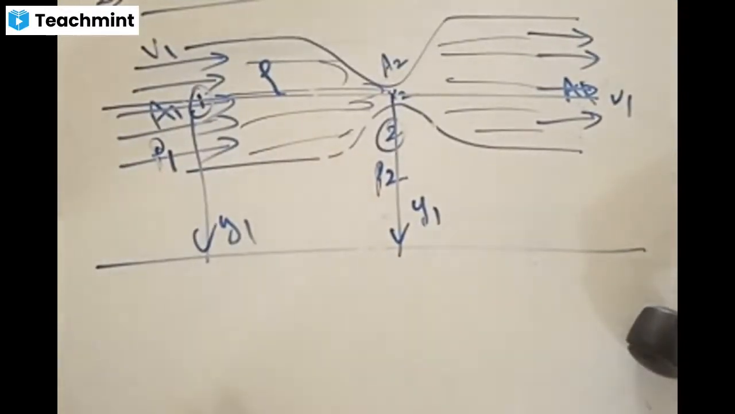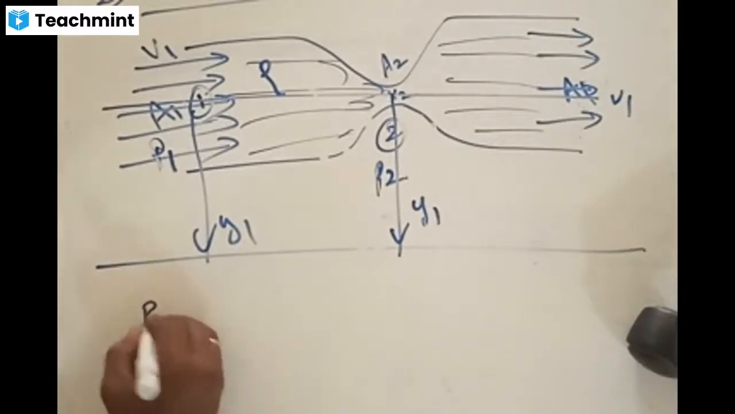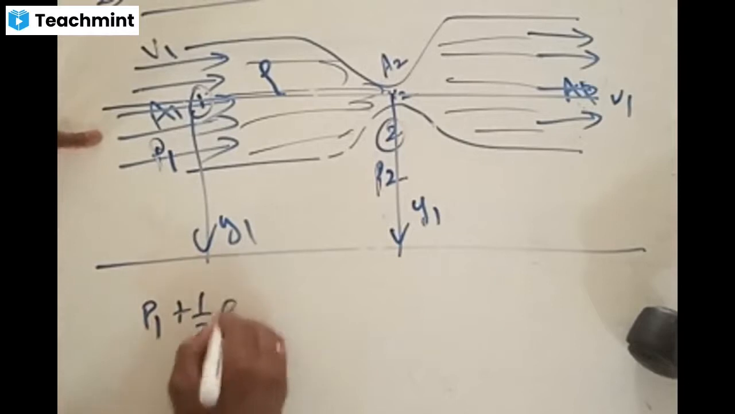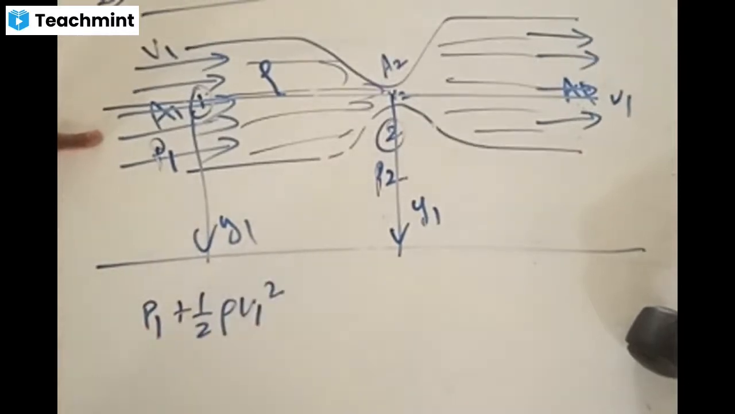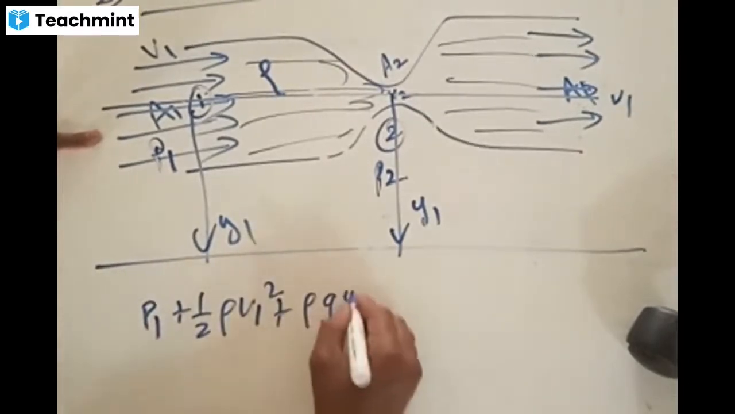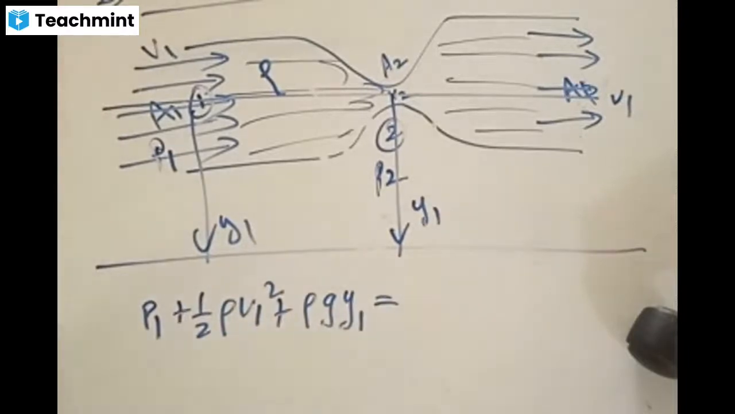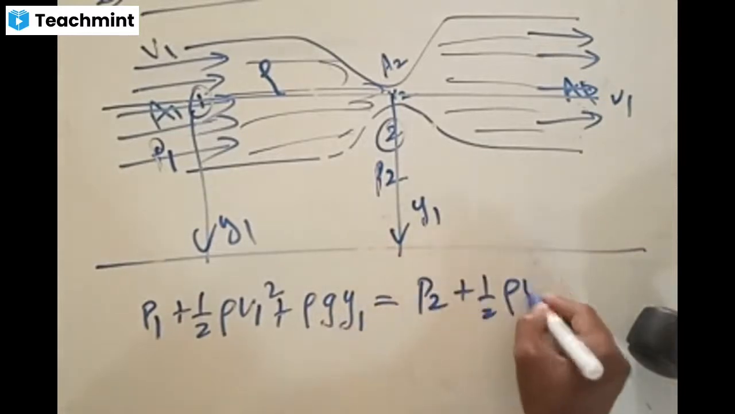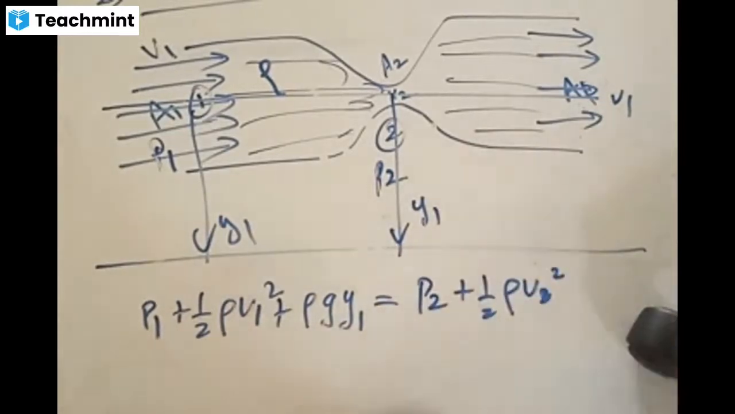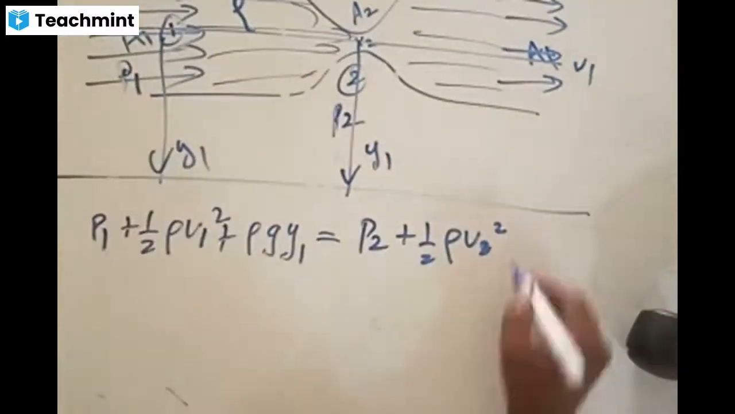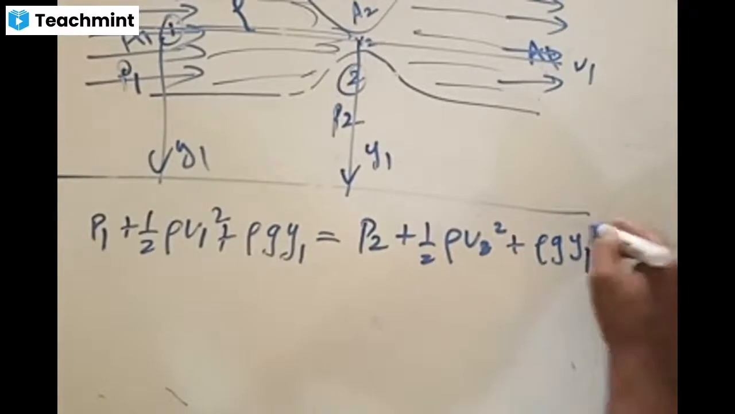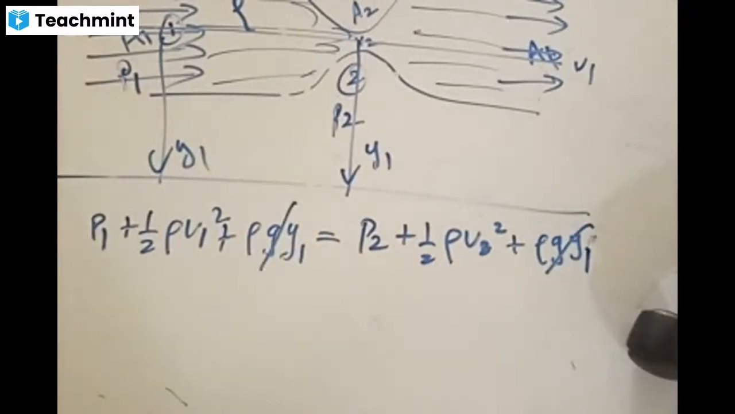Okay, so typing is difficult for you, so I'll write that equation. Applying Bernoulli's theorem, pressure at point 1 plus half rho v1 square plus rho g y1 is equal to, I'm supposing this height as y1, P2 plus half rho v2 square plus rho g y1 again. These two can be cancelled.